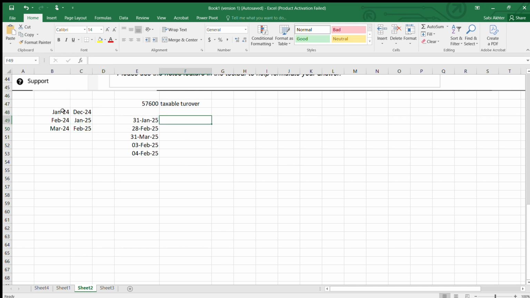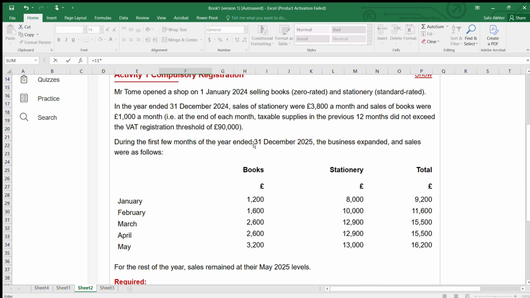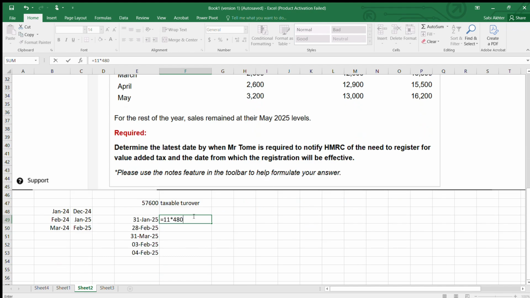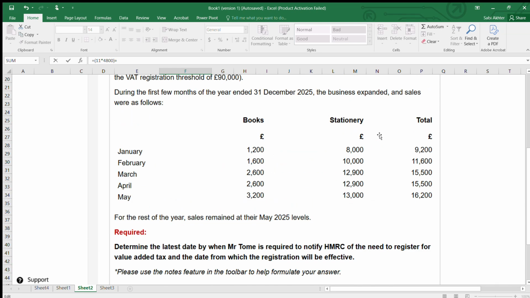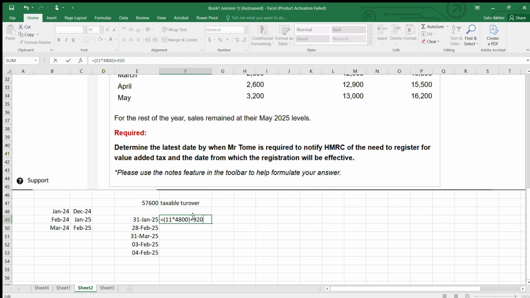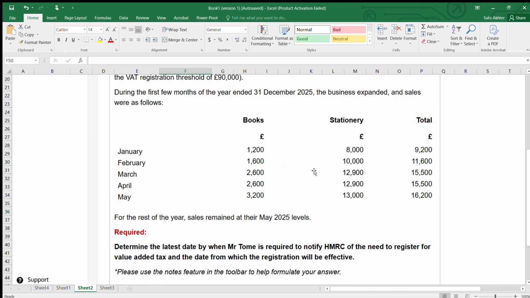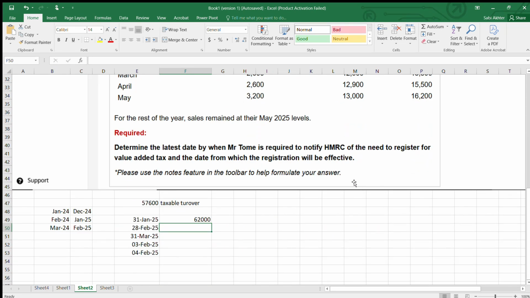So in 31st Jan 2025, you will take from Feb 2024. So from Feb 2024, you have to take 11 months were there in that year. What was the total sale? 3,800 of stationery, 1,000 books, together 4,800. With this, you will add 1 month's sale of this year, that is given in this table, plus 9,200. So it is 62,000. That's how you do it. It's not 9,200 into 12. Then we will be going to Feb.